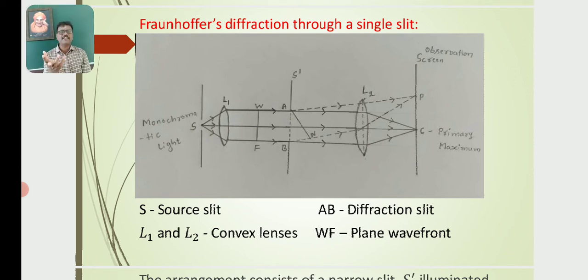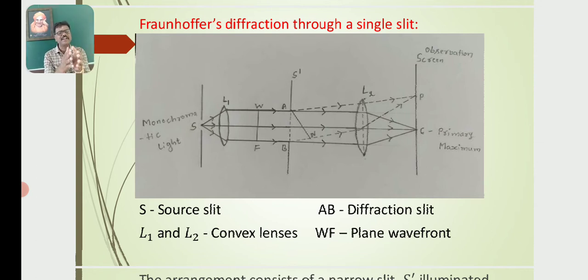When light from the monochromatic source, a diverging beam of light, is made to pass through the convex lens L1, where the source is placed at the principal focus of L1, what about the light emerging from L1?